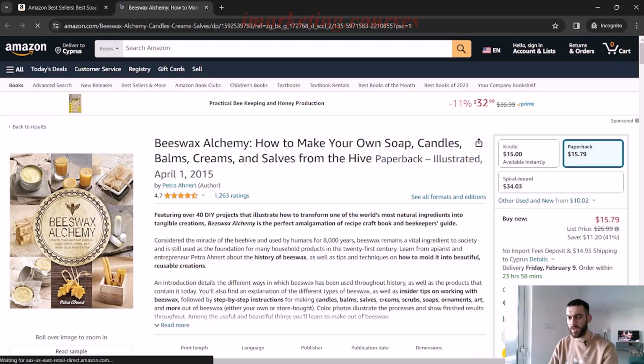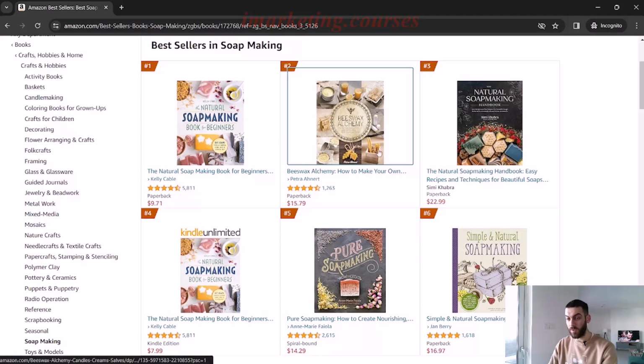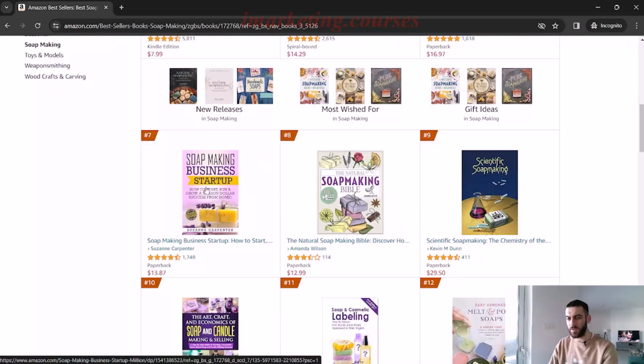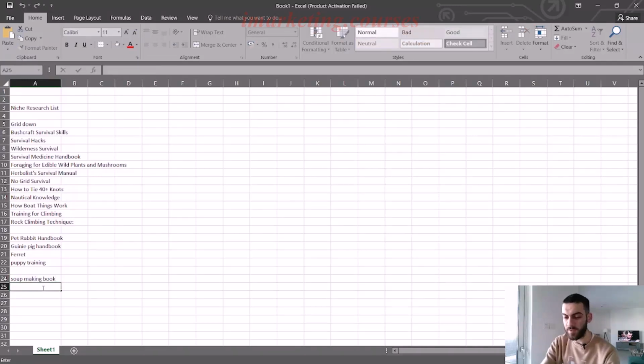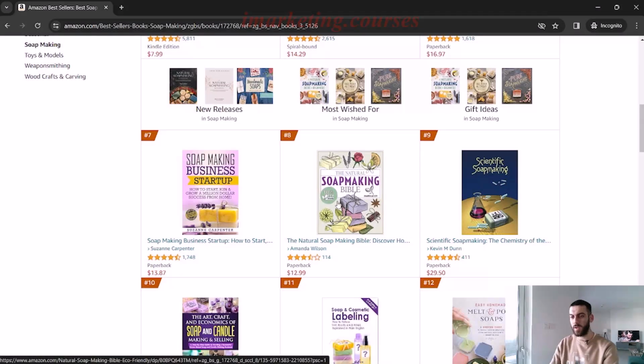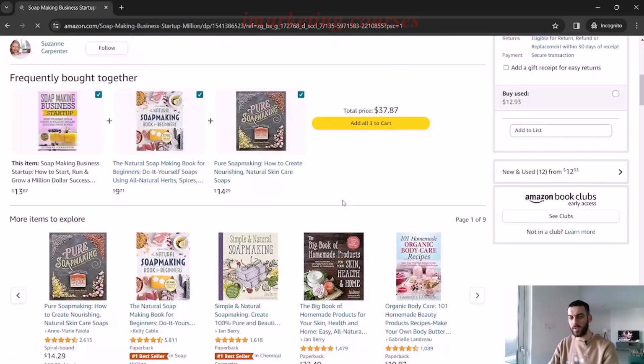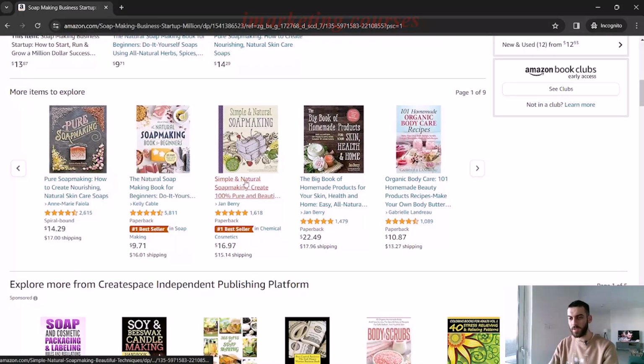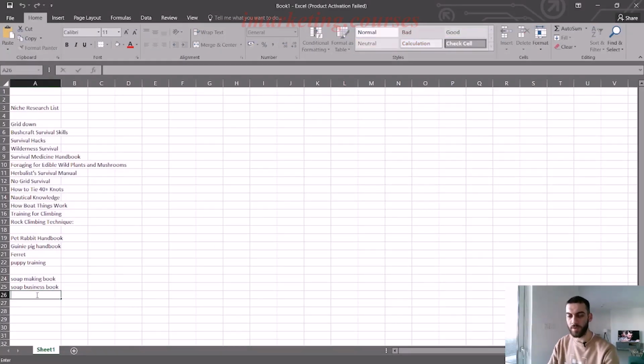How to make your own soap, candles. Okay, so this is everything with a B. This is how to make soap from honey, I'm guessing, I don't know. Soap making business. So maybe it's how to start a soap business. And then if I open up one of these, let's see what else comes up in the carousels underneath. So here, soap making, homemade products, organic body care. So organic body care might also be another keyword.